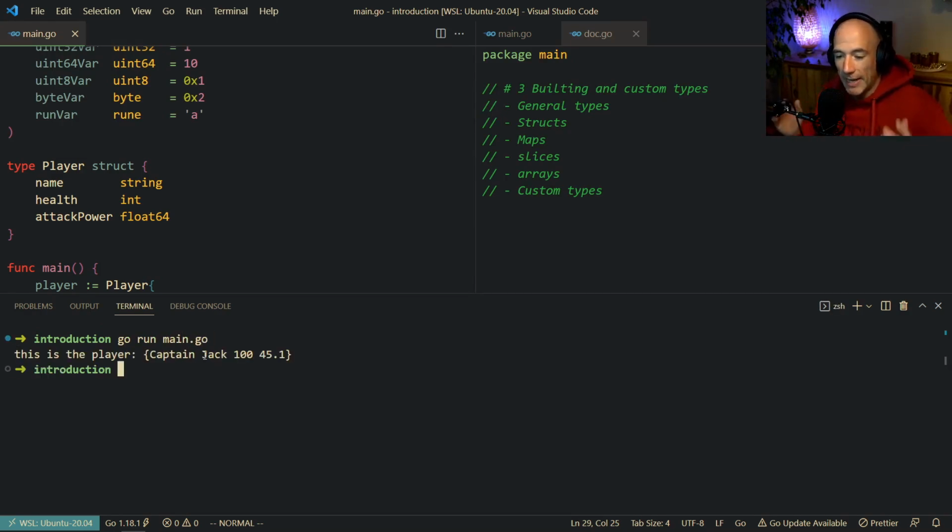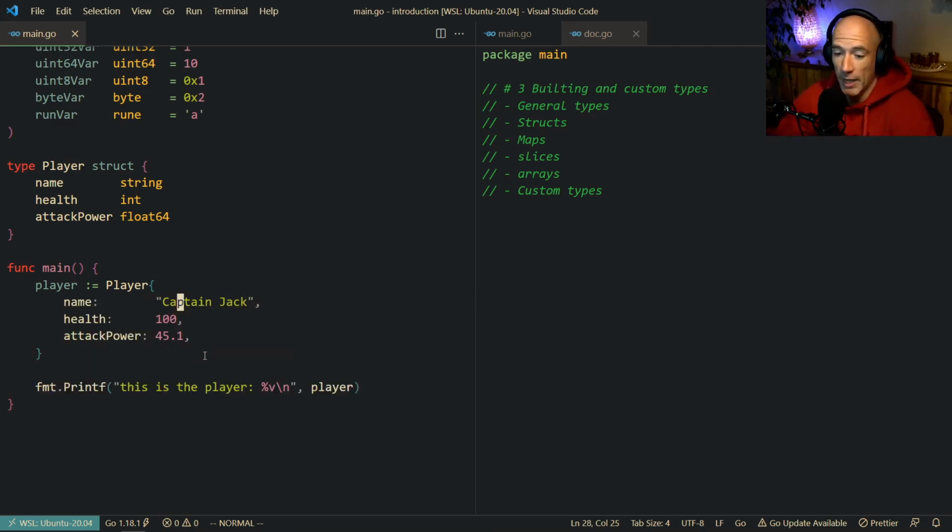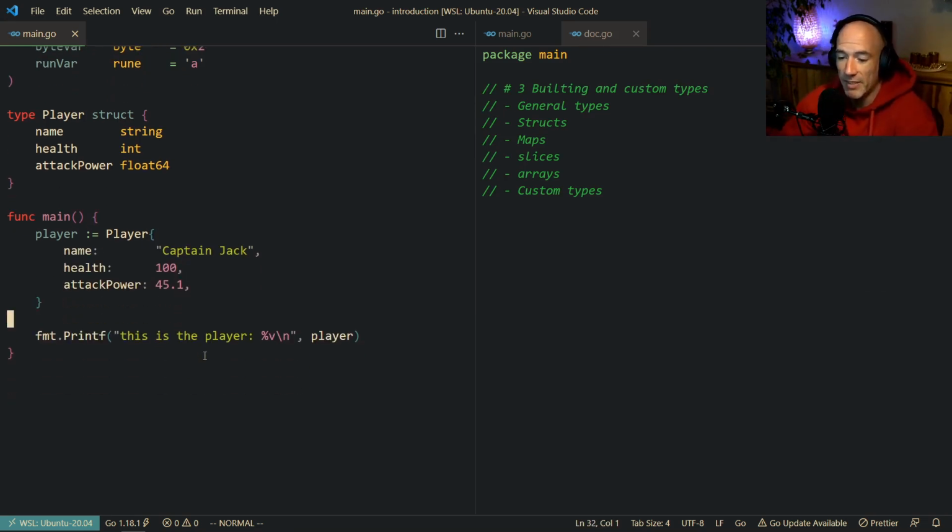We can see Captain Jack 100 45.1 attack power. Not quite sure if that's good or bad. You tell me. So how can we print this a little bit better? What I'm always doing for structures is %+v. Boom. You see? I do %+v. Why? You will see. Go run main.go.